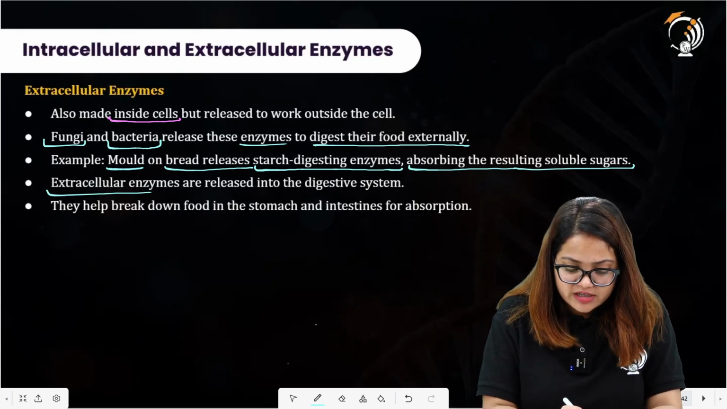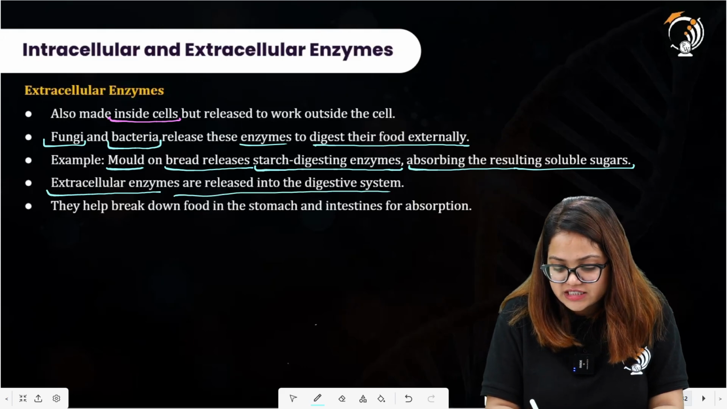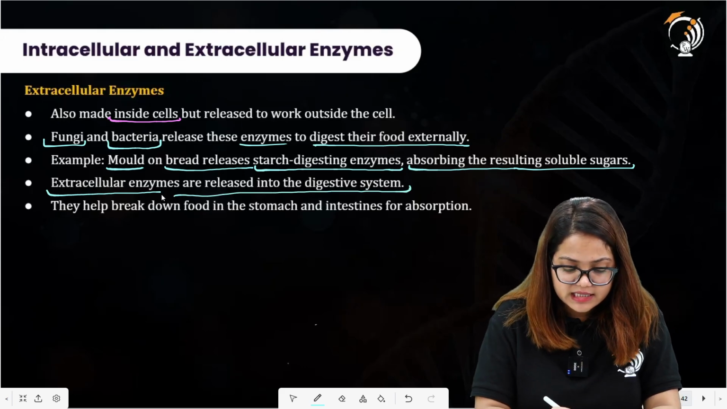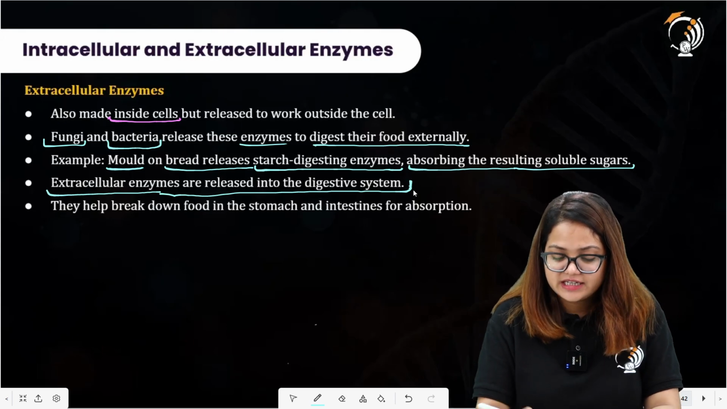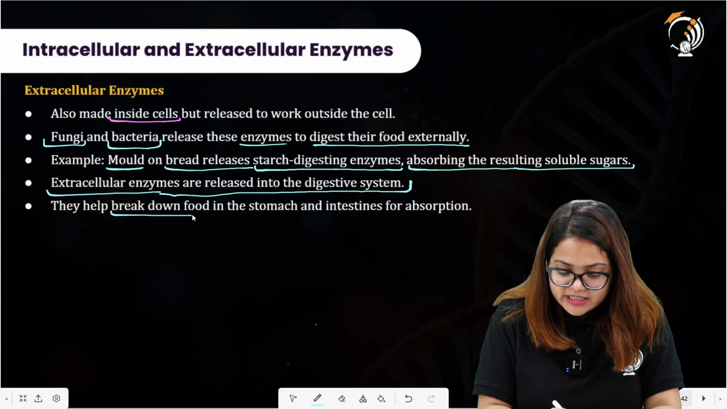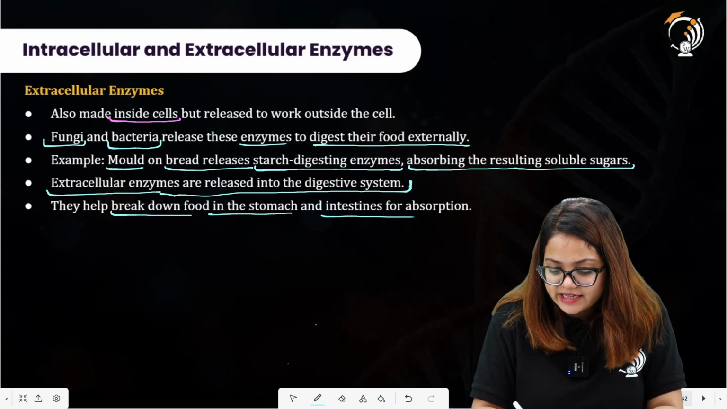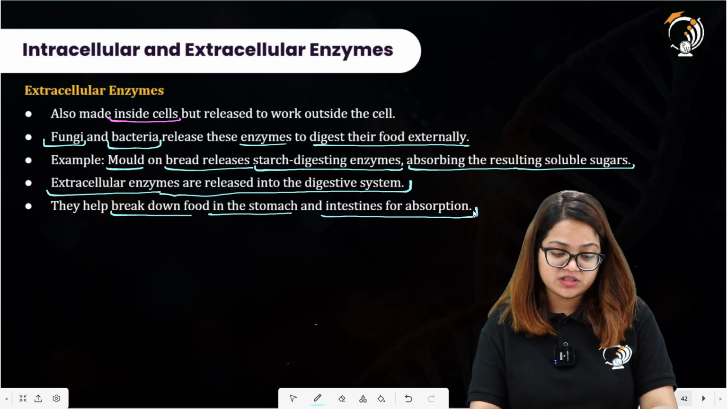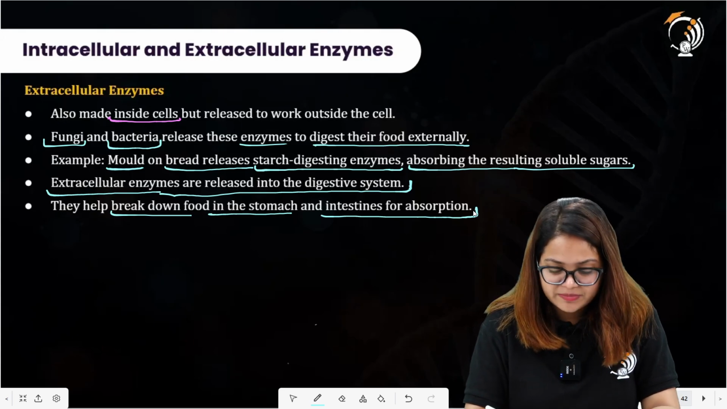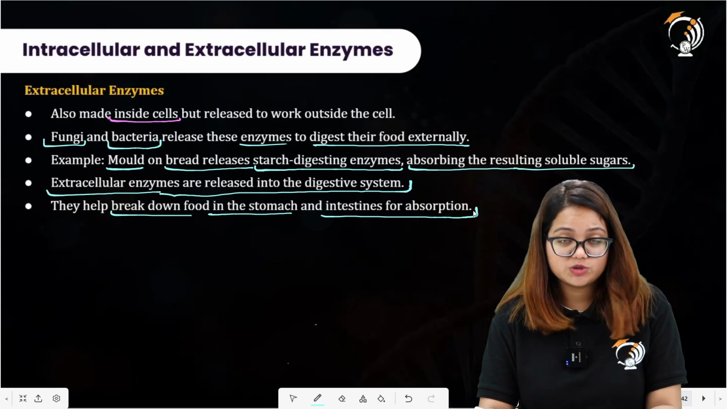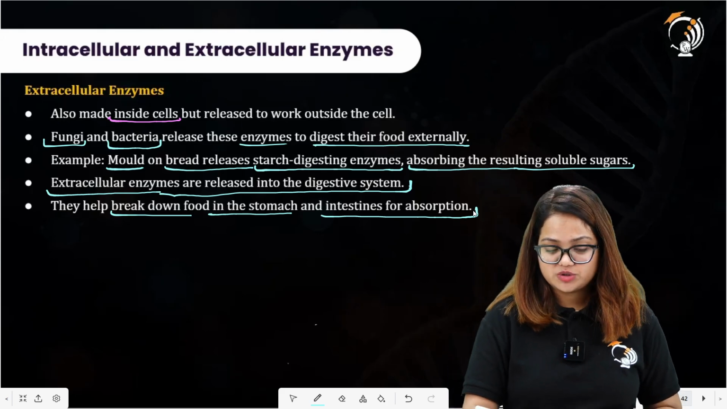Extracellular enzymes are also released into the digestive system. They help break down food in the stomach and intestines for absorption. So they are also acting in the stomach, and in the small intestine for the absorption to be carried out.